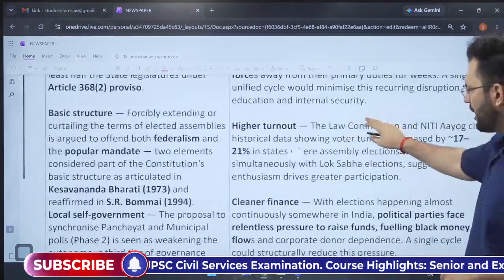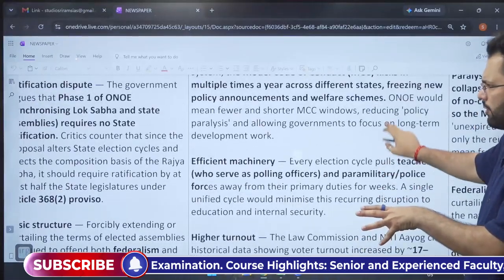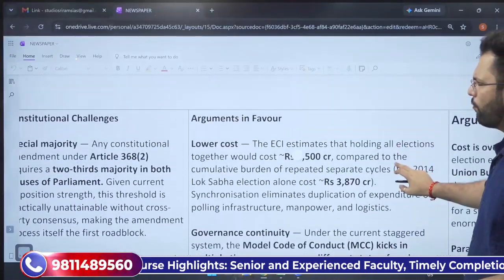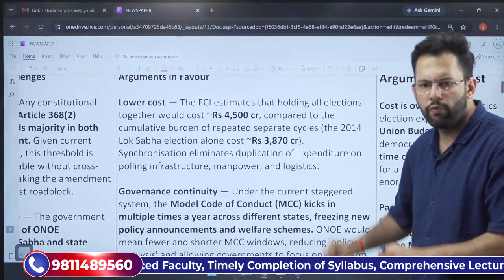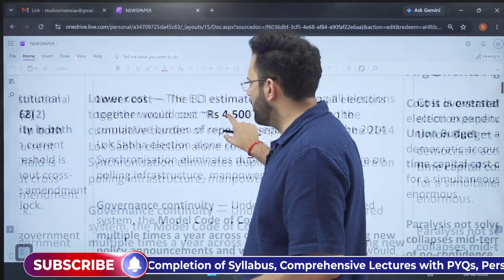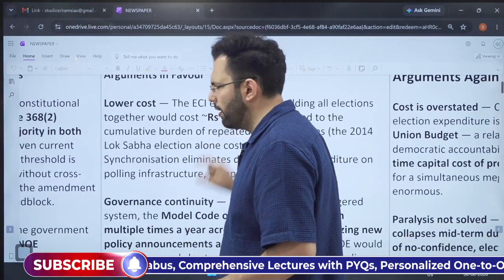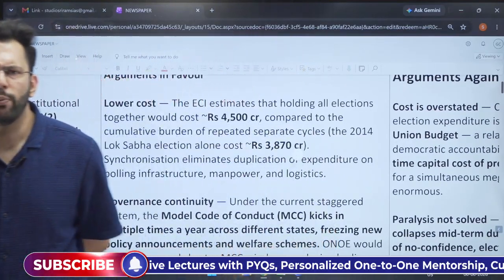Now, after that, when we have seen constitutional problems, let us understand what are the arguments, why the government is so keen on pushing the concept of one nation, one election. What are the arguments in favor?